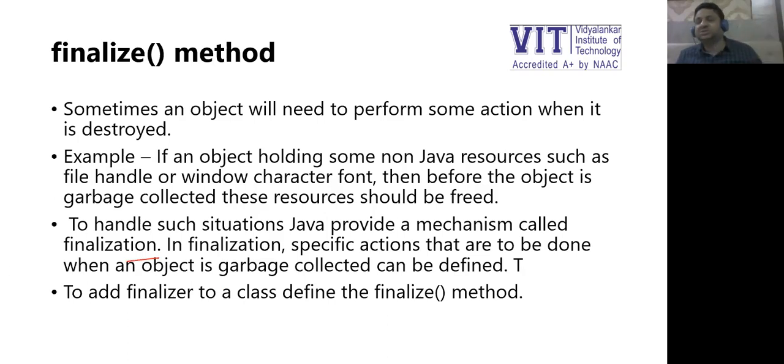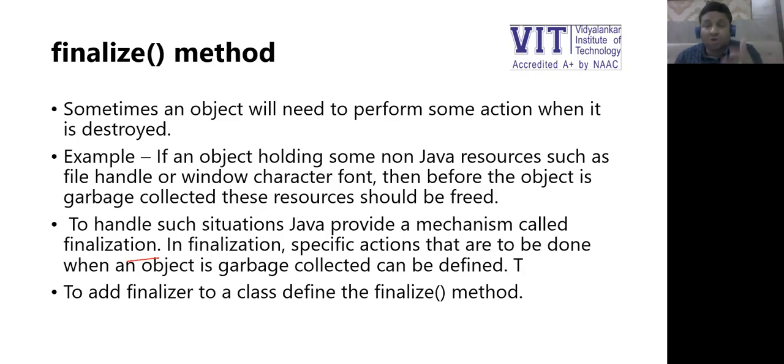So what happens in C++, the destructor is called automatically. If the control moves out of a particular scope, where you have a pair of curly brackets, an opening curly bracket and a closing curly bracket, and the control moves out of the closing curly bracket, then all the objects created within this pair of brackets should be deleted. Correct? For every object, the destructor was called.